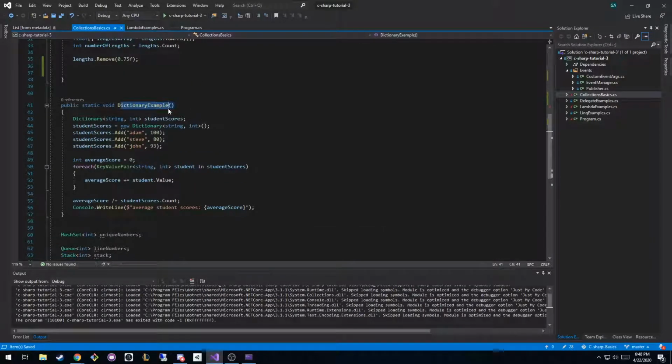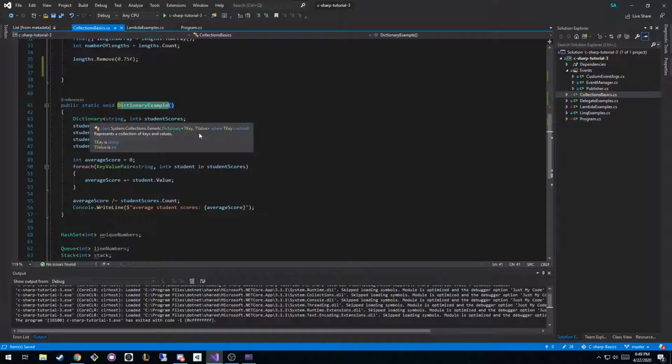So a dictionary, you can think of it just like a dictionary in English. It has a word which maps to a definition, or it has a key and a value. So in a dictionary, the key would be the word and the value would be its definition, right? The beauty about a dictionary is if you hover over it, it has a T key and a T value. So you can have any type for a key and any type for a value.